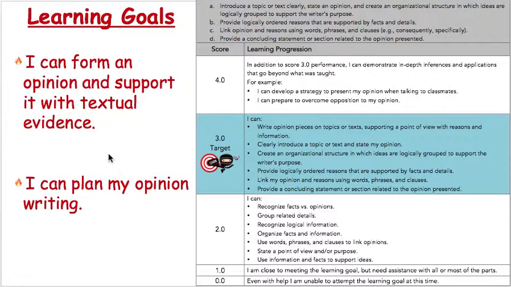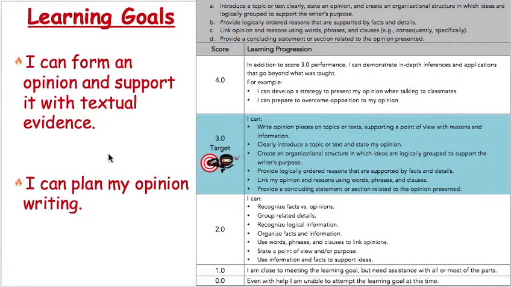So if you haven't read them, just go ahead and pause this video and go back up above the video in the lesson page and look for the PDF with those texts for you to read. There's 3 different articles in there. They're short, they're about 1 page each. So go ahead and read those and then come back to this lesson. If you have already read those texts, then you are ready for our lesson today, and we are ready to begin.